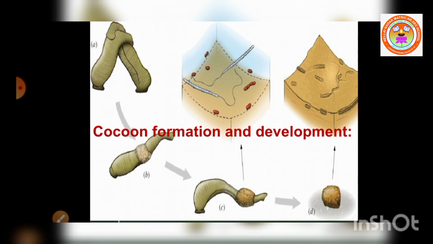Fertilization is internal. Then cocoon formation. The cocoon is formed in the 9th, 10th, 11th segments. Then the egg case contains 1 to 24 embryos. Then it is a direct development. The development method is called the direct development method, that is, the young one resembles the adult while growing.